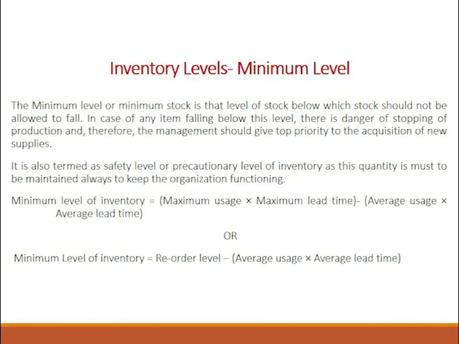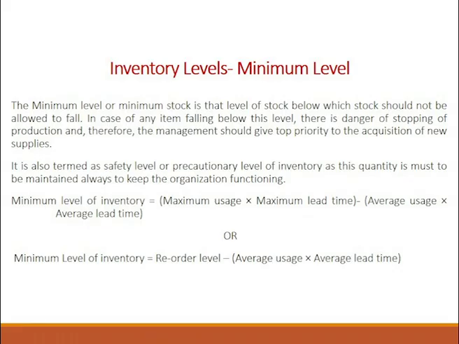First is the minimum level. Minimum level is the stock level below which the company should not be allowed to fall. If any company falls below this level, it means they are going to stop their production and enter the zone of danger level. So it is also termed the safety level.